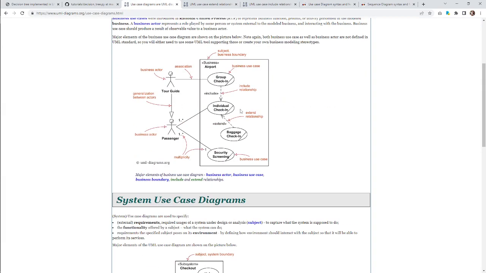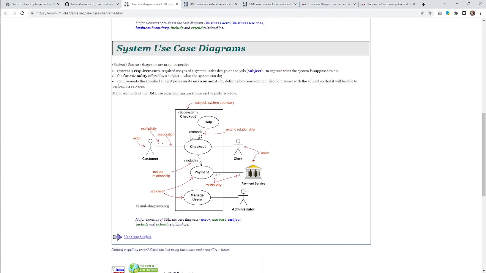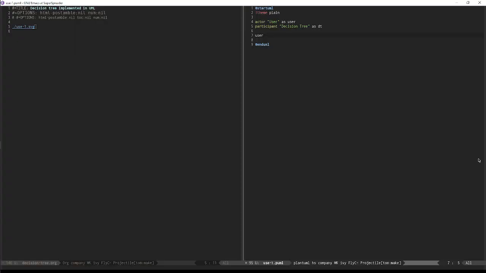So like this, yeah. This is kind of the one we want, like the business use case, I guess. Basically the user says, all right, let's make the decision tree a bigger thing. So I'm doing this wrong. Participant is something I would want if I was doing a sequence diagram. It's okay. I'm figuring it out. So I'm going to say we're going to have a package called decision tree.